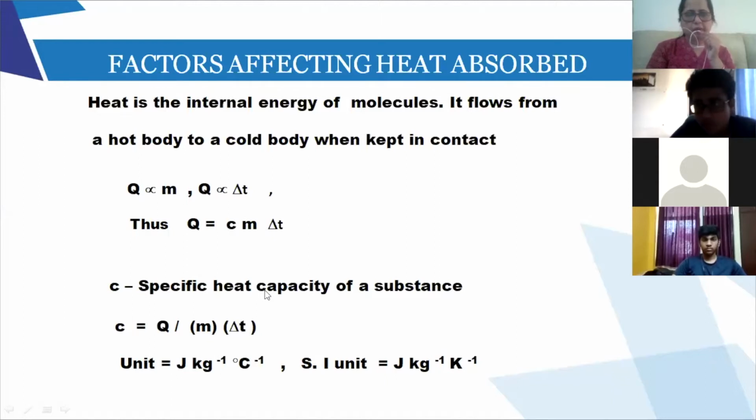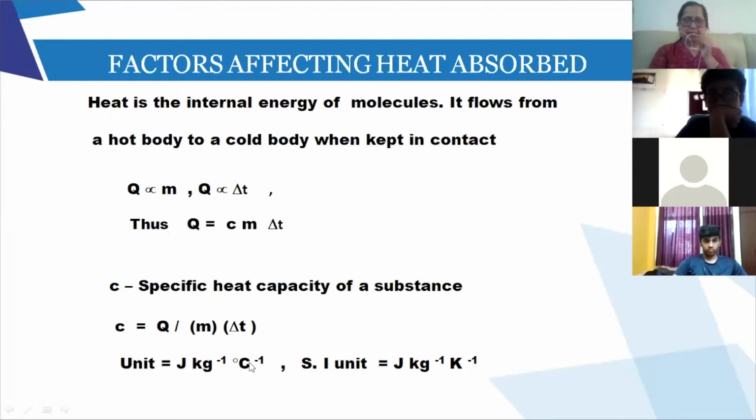Okay, C. And if you see the formula of C, which I am telling children, just remember this formula: Q equals Cm delta T or mc delta T. So from here you can get the formula for C. Take m and delta T below. So C equals Q upon m delta T. And the unit of C: joule, because joule is the unit of Q. Then the unit of mass is kg. So joule per kg per degree Celsius. But if I want it in SI unit, then because the SI unit of temperature is Kelvin, the SI unit will be joule per kg per Kelvin. Okay. So this is regarding specific heat capacity.